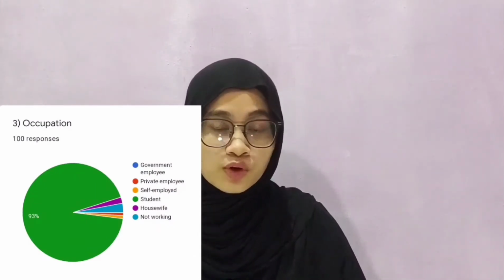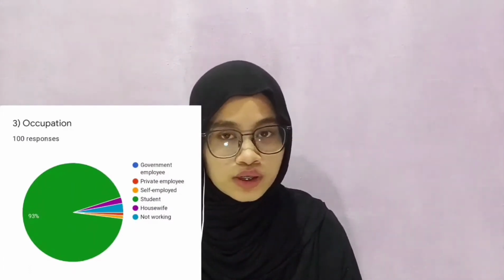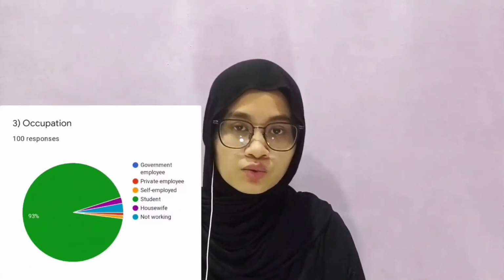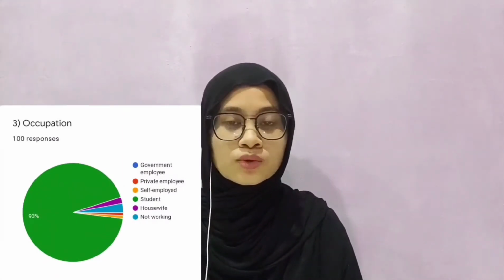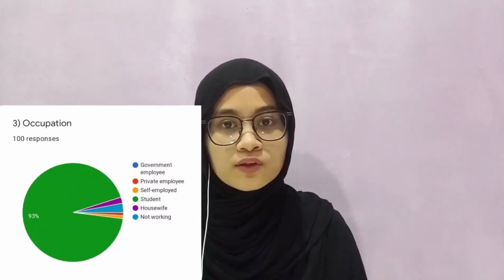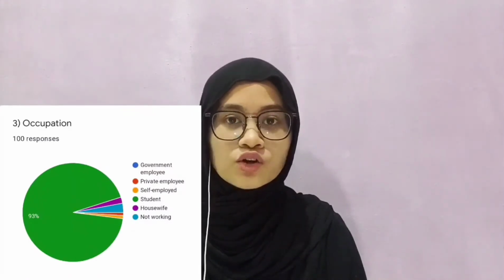The age range of all the respondents is between 18 to 47 years old. The highest percentage is 20 years old with 70% of people, and for 23, 39, 45 and 47 years old, it is only 1% for each age. For the occupation, the highest percentage of respondents' occupation is student with 93%, and next is not working with 3%, then housewife is 2%. Lastly, the lowest is private employee and self-employed with 1% for each occupation.